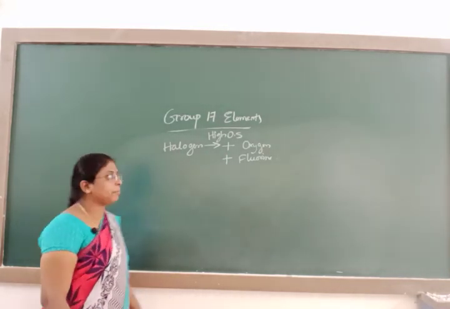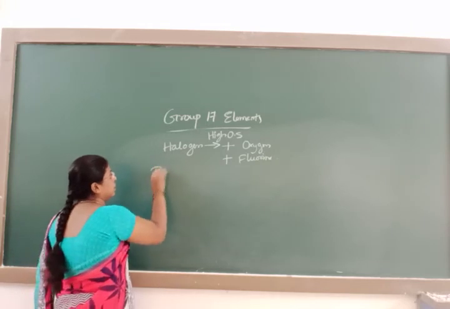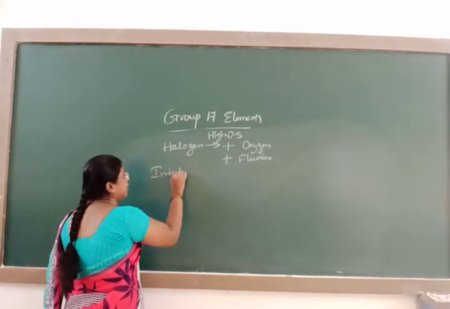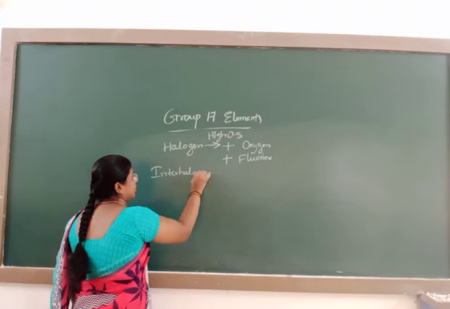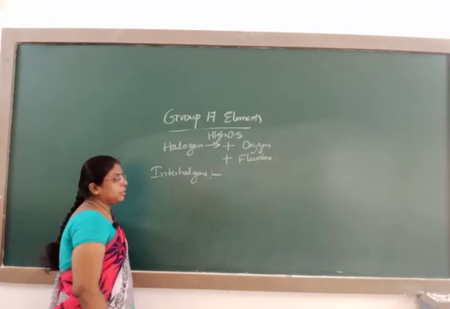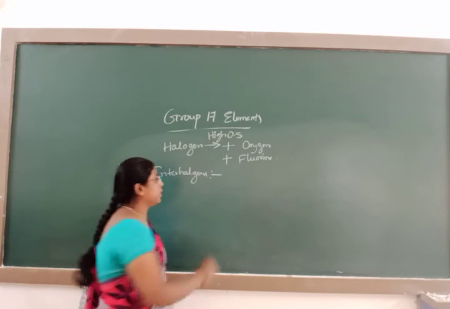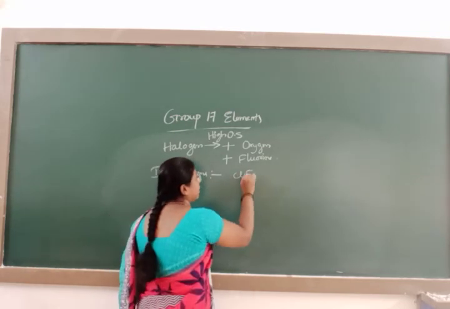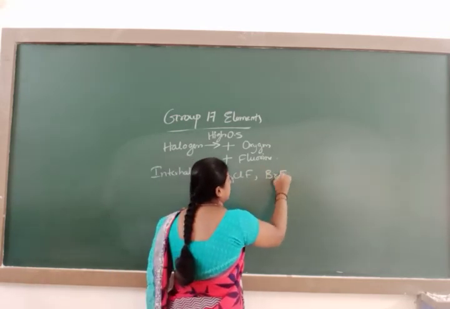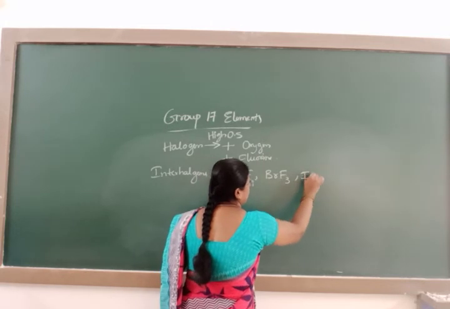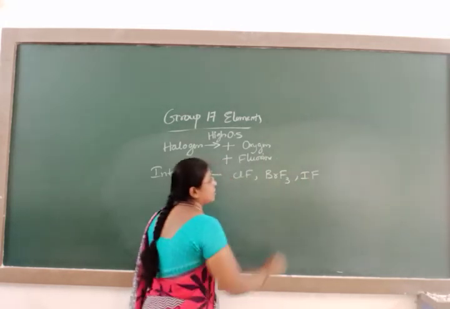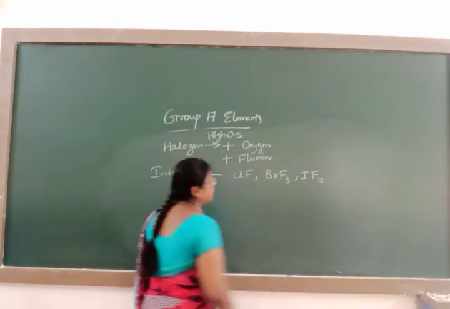Some of the examples we shall see here. Some examples are interhalogens. The word itself indicates that 2 halogens are combined here to form ClF, BrF3, IF7 and so on.